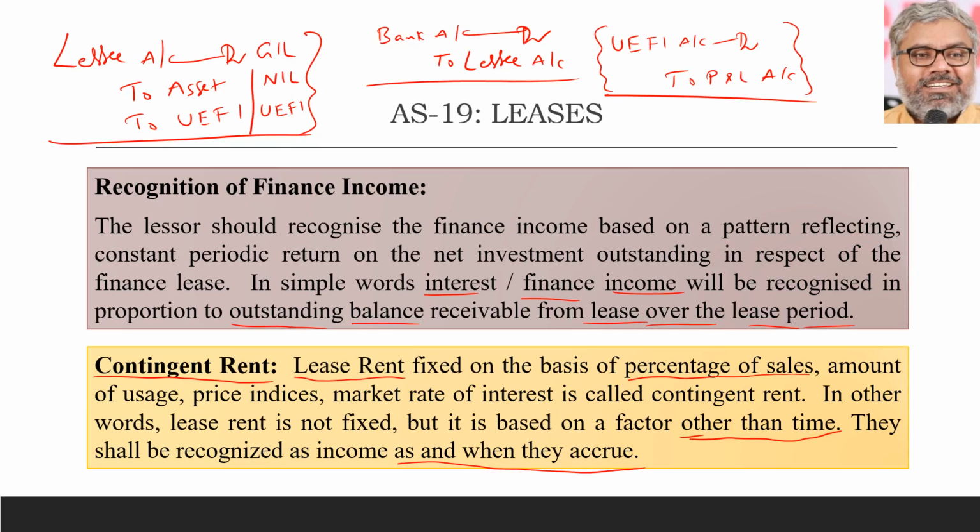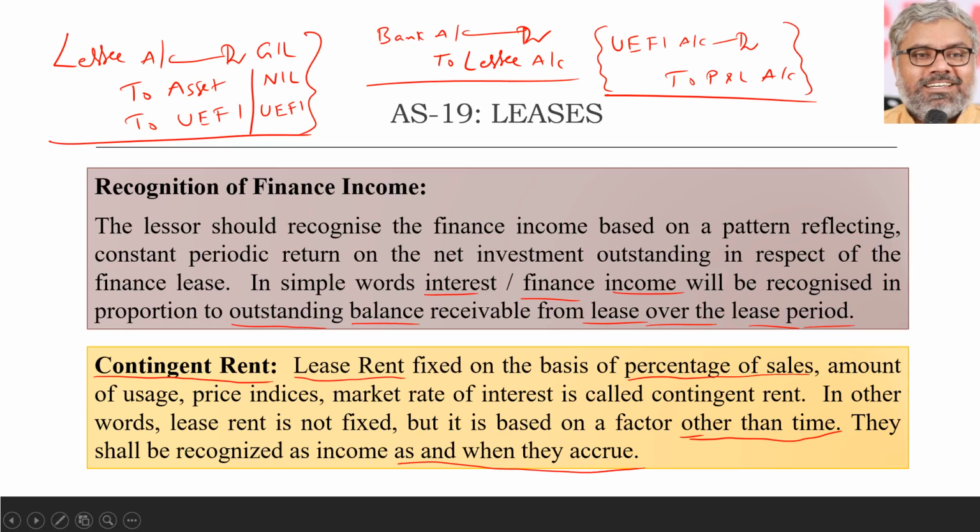As and when they accrue means, really, if the sales happen, then only the lessor will receive the rent. No? If sales did not happen, then there is no rent. Or if fewer sales happen, then the rent will be lesser. So it is not something that is fixed. If it is not fixed, the treatment we have mentioned just now is not valid. This treatment can be done in the books of the lessor and lessee.